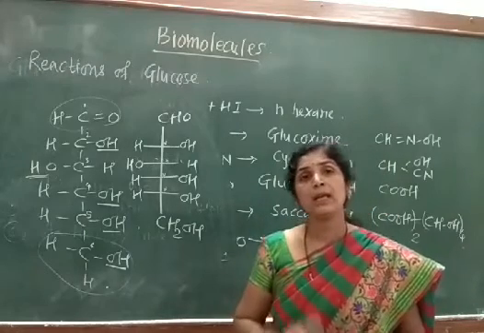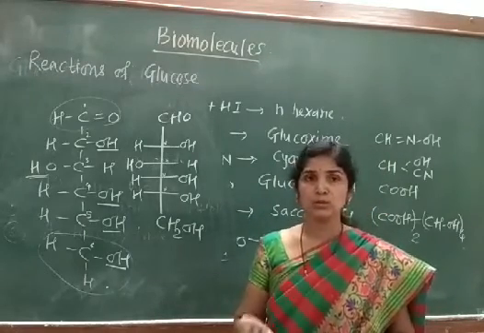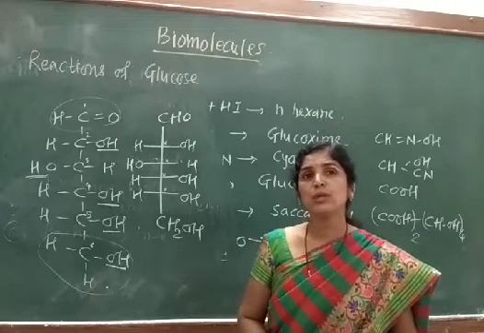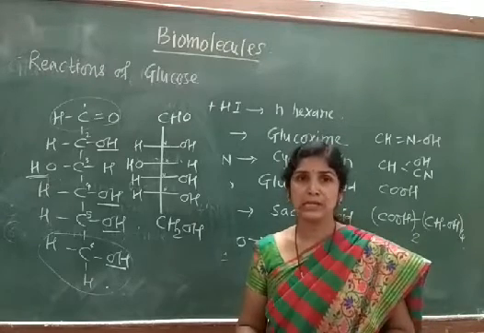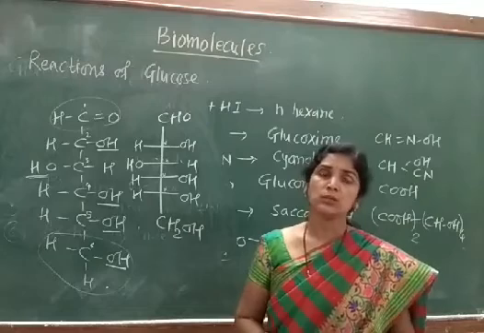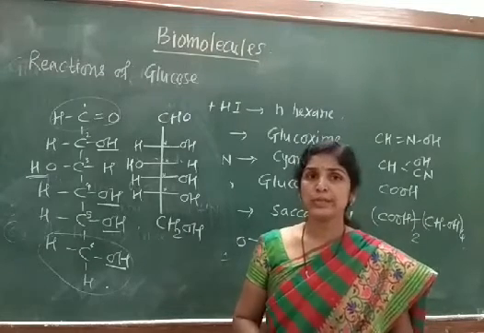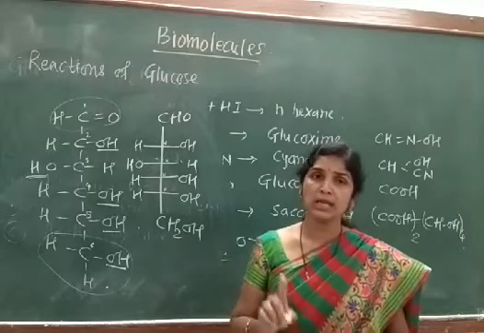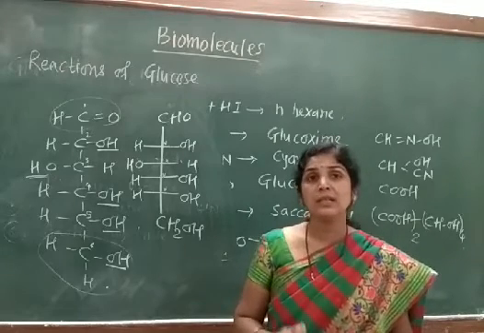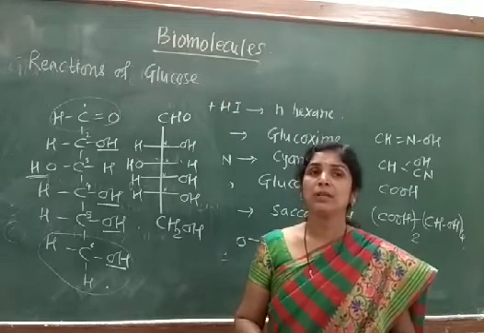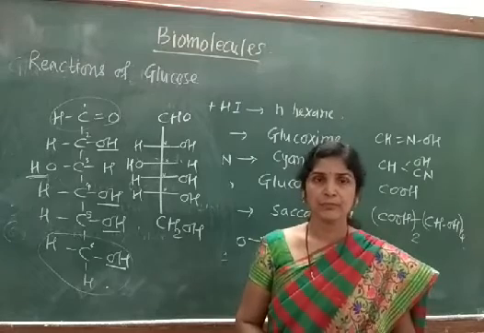If it is an optically active compound, we are going to say that it exists in two different forms. One is called the dextroisomer and the other is called the levoisomer. If it is a dextrorotatory form, we will give the sign positive, and if it is a levorotatory form, we will give the sign negative.